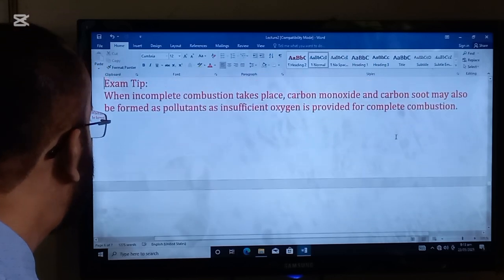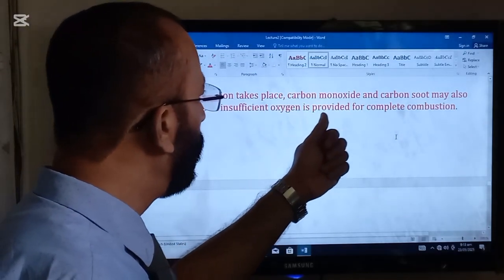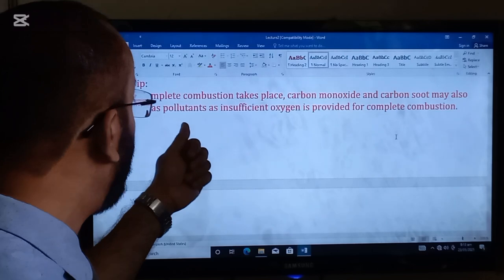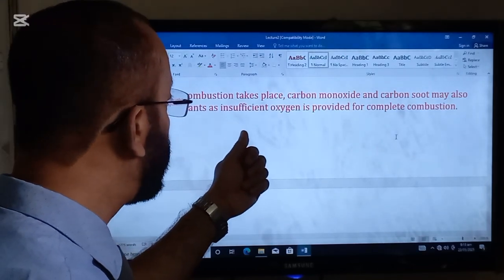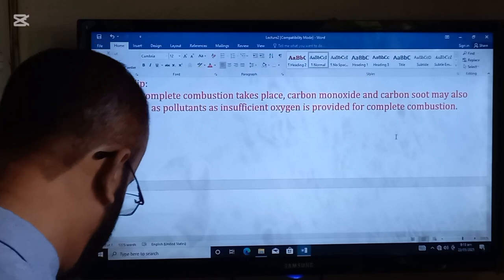Exam tip: when incomplete combustion takes place, carbon monoxide and carbon soot may also be formed as pollutants, as insufficient oxygen is provided for complete combustion.